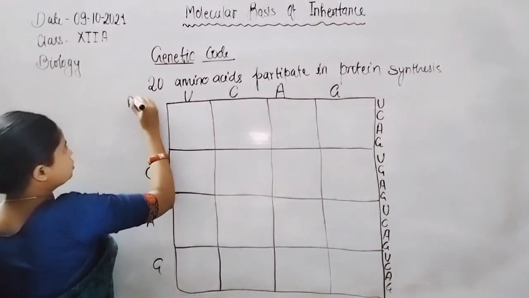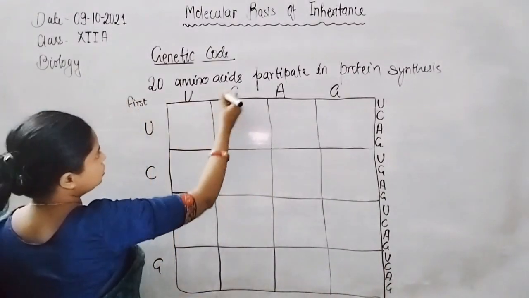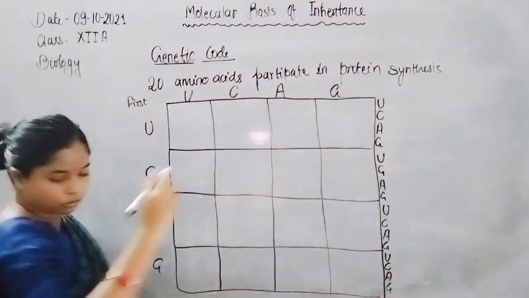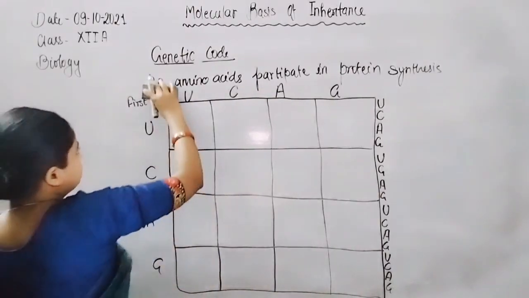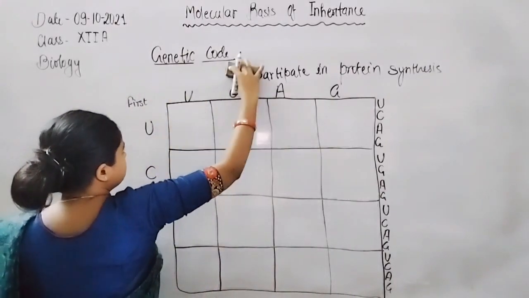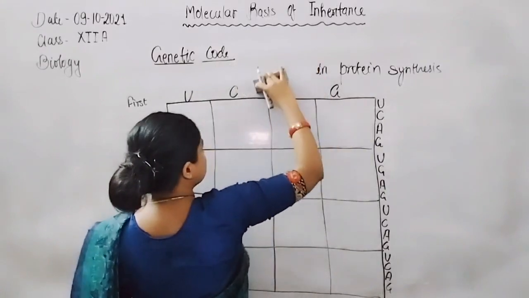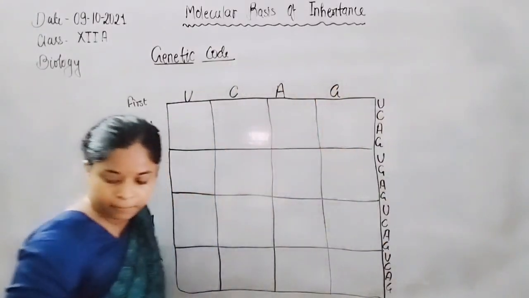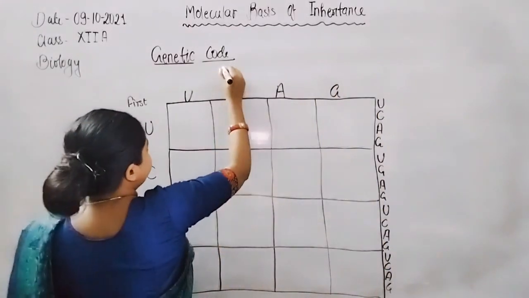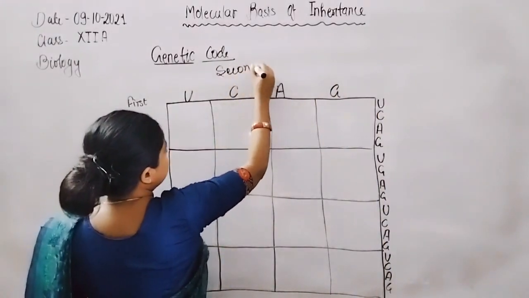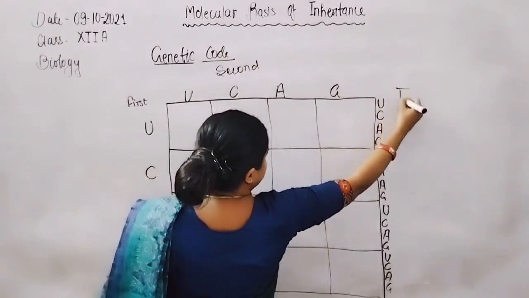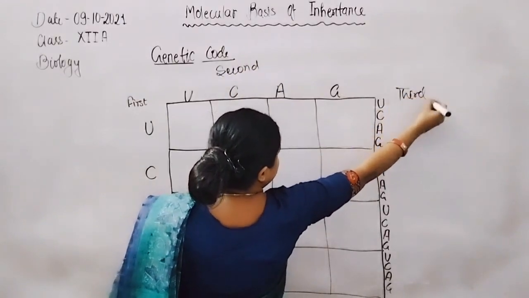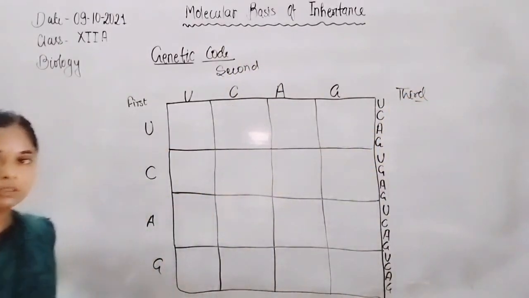Here is the first position, and these are above, the second position, and the third position.